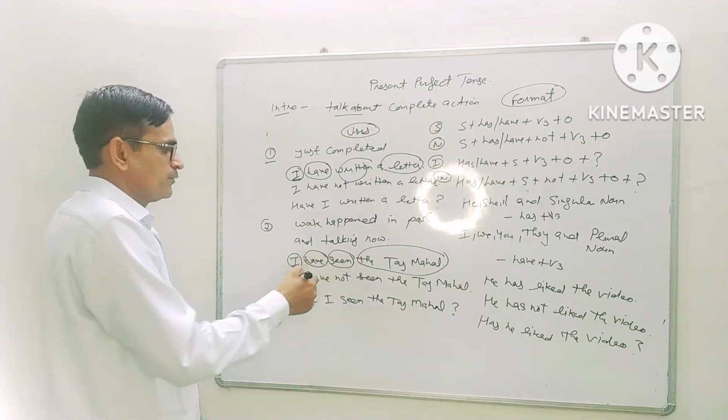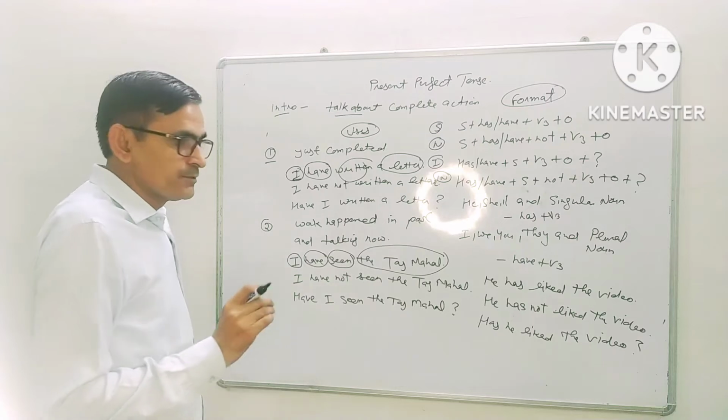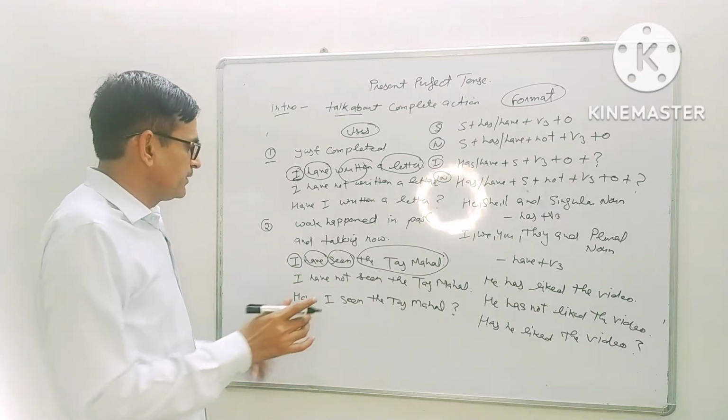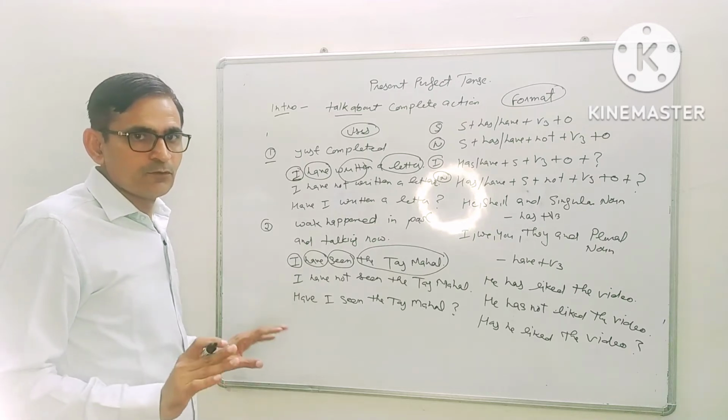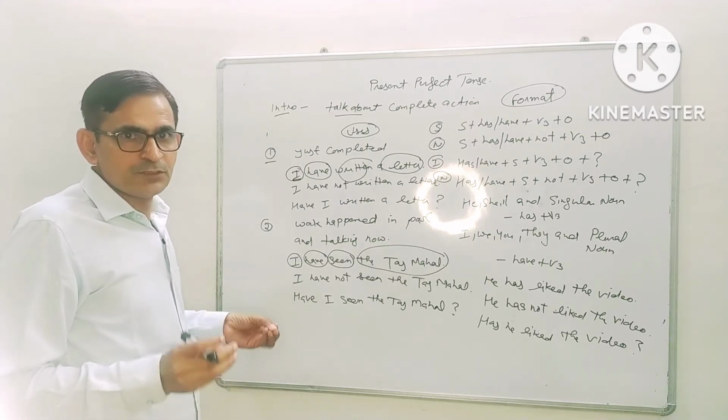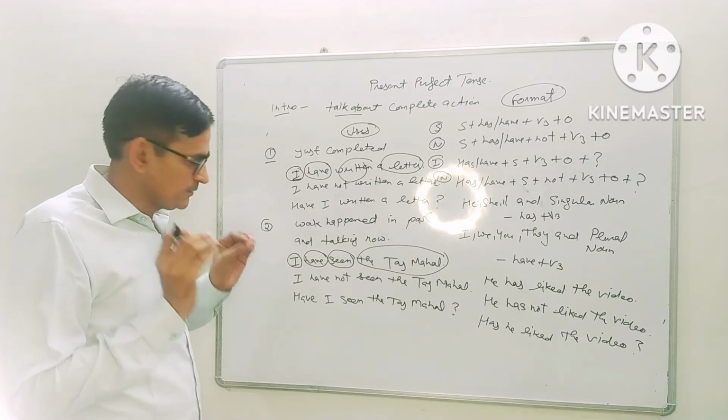If we want to make a negative sentence, in a very simple way, you can put not after the helping verb, and your sentence will not be wrong. It is the best way to make any kind of sentence.